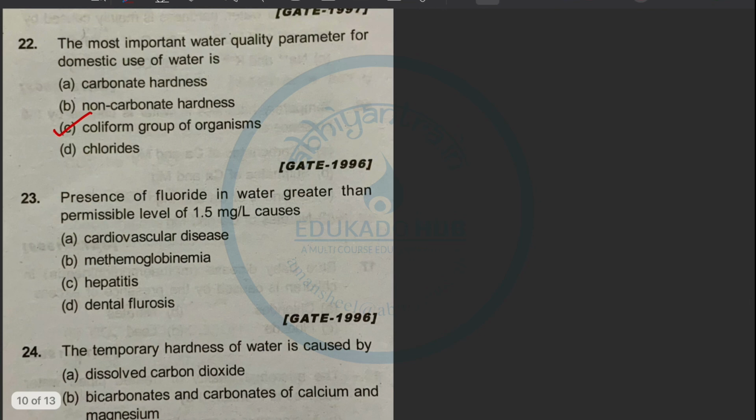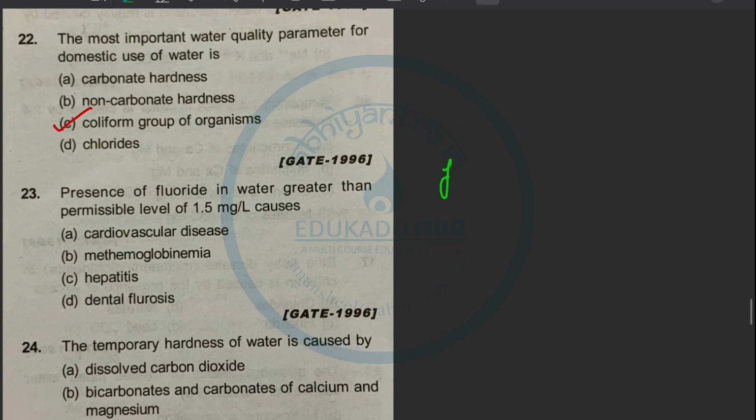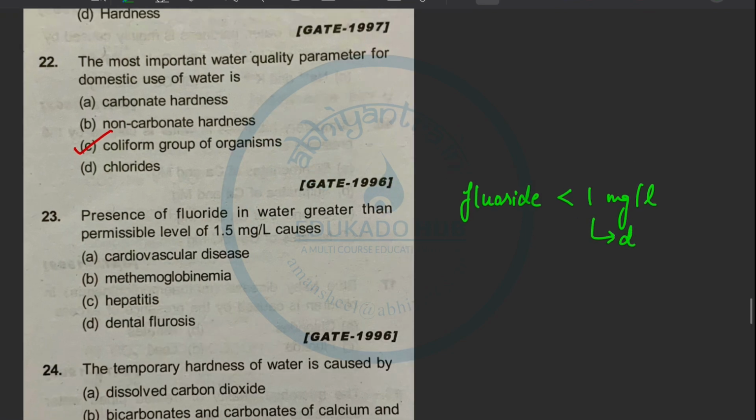Next, 23. Presence of fluoride in water greater than permissible level of 1.5 mg per liter causes cardiovascular disease, methemoglobinemia, hepatitis, or dental fluorosis. For fluoride less than 1 milligram per liter, this is also not good for our body because it causes dental cavities.